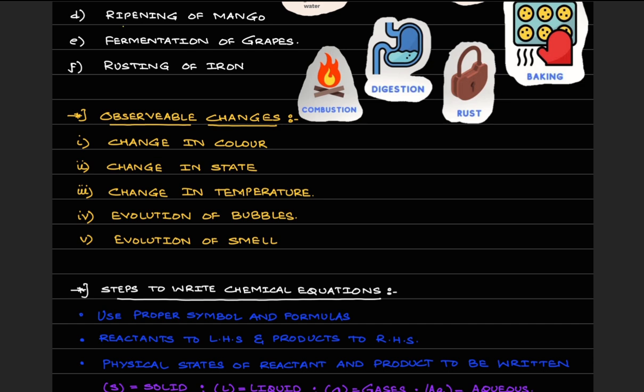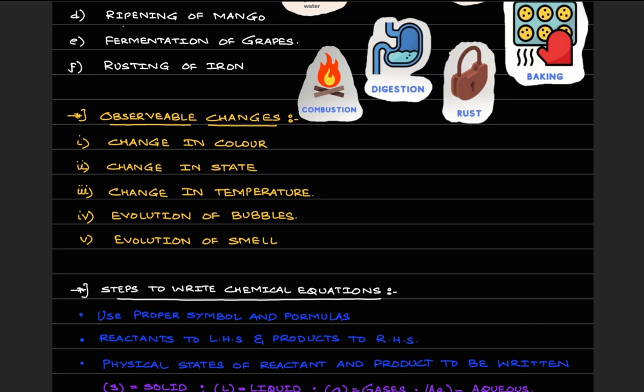Once again, what are observable changes? Observable changes are the changes that we observe in a reaction by which we would say that yes, this is a change, this is a process. Okay, most of them we are observing in day-to-day life. Like once again I said, evolution of bubbles. The best example is when we open a soda bottle or can, you observe evolution of bubbles, right?